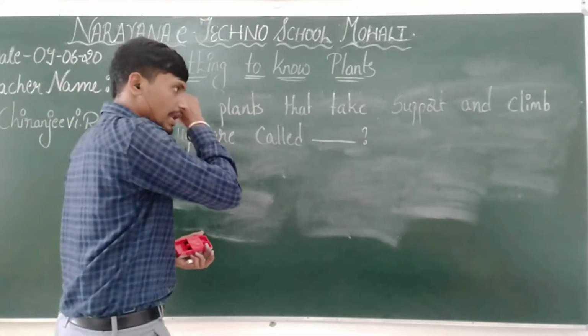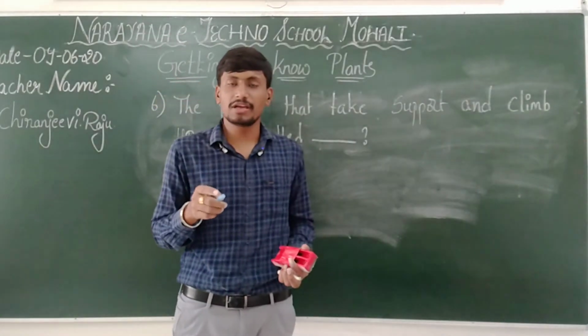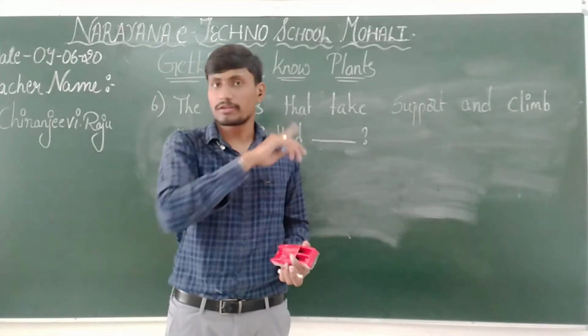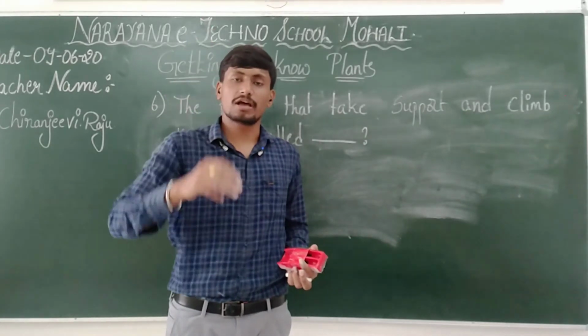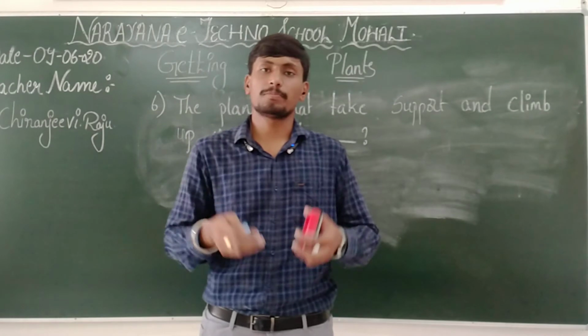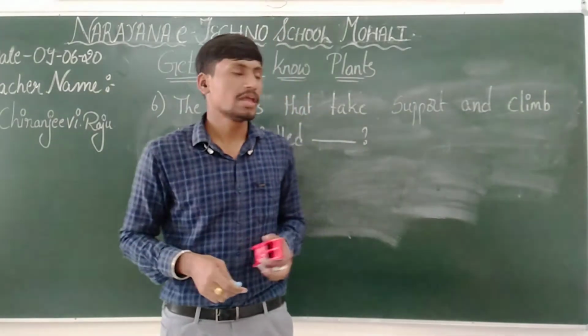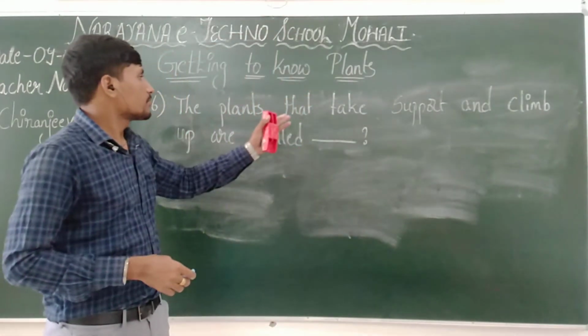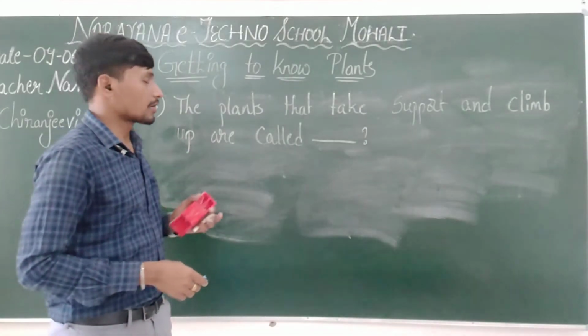So here in the last question we have seen the stems are very weak. They are creeping on the soil surface. That means they are unable to stand straight. That's why they fall on the soil surface and they grow. The plants we are calling as creepers. Yes, no? In this question, the plants that take support and climb up are called dash.